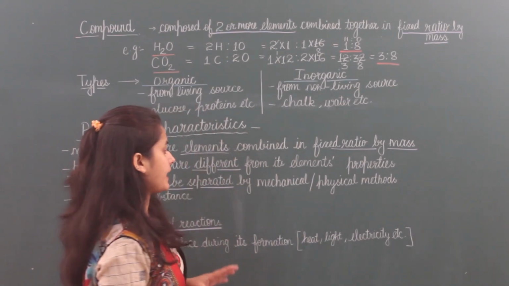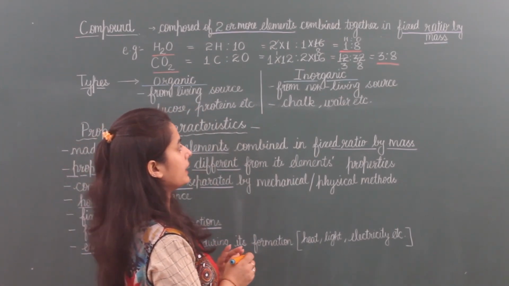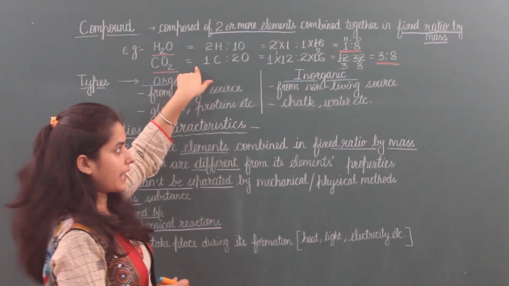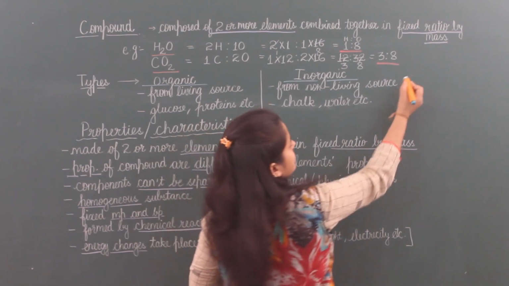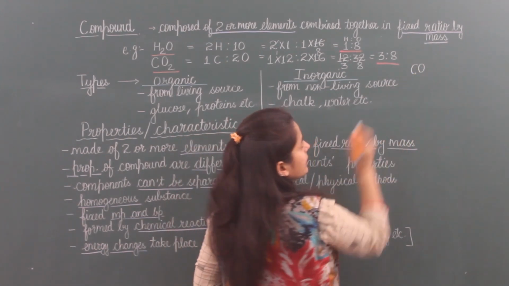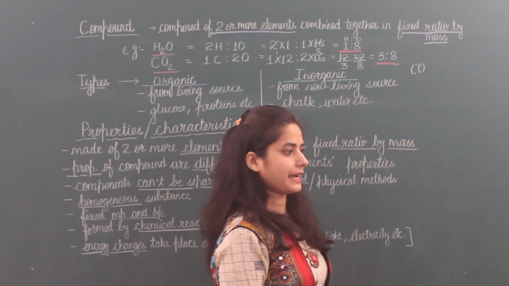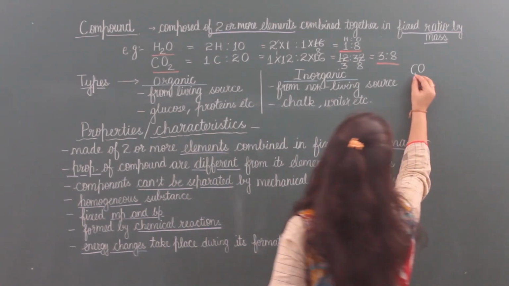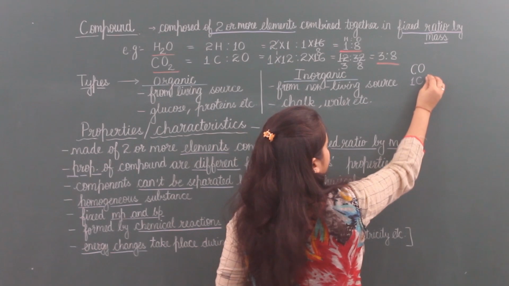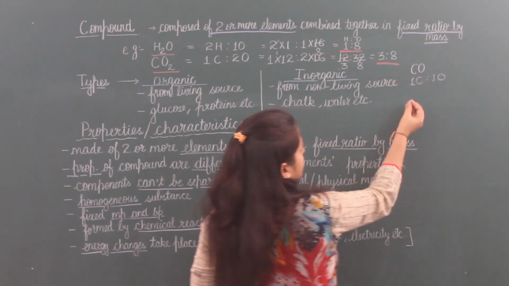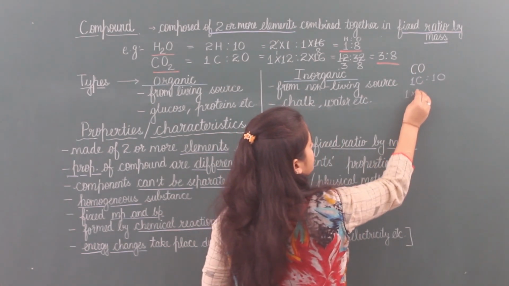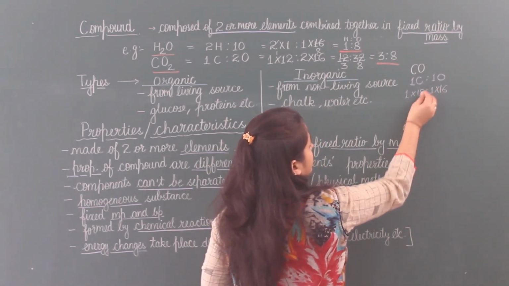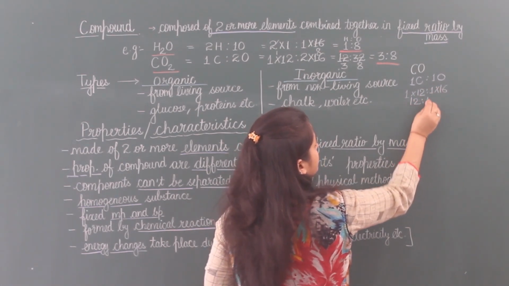Same we can see if I take the example of CO, this is CO2, carbon dioxide. If I am taking the example of CO, carbon monoxide, then what happened? 1 carbon is to 1 oxygen. Mass of 1 carbon is 12 and mass of 1 oxygen is 16. 12 is to 16.